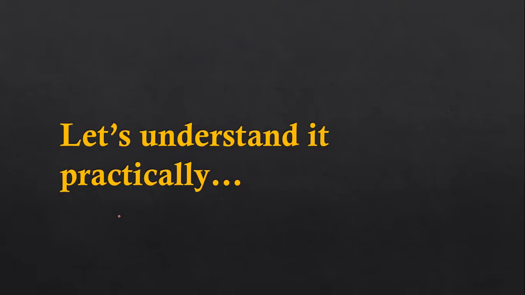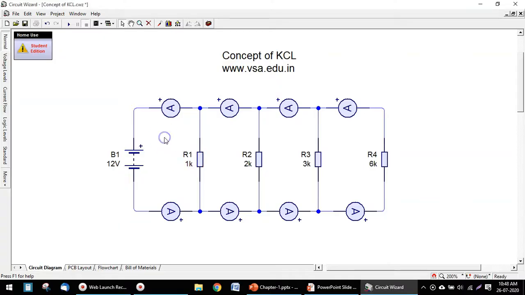So let us see it practically. We shall understand it with a clearer practical circuit. Now this is the setup for Kirchhoff's current law. Here a battery of 12 volt is used, and there are resistors 1 kilo ohm, 2 kilo ohm, 3 kilo ohm and 6 kilo ohm. Actually, in our